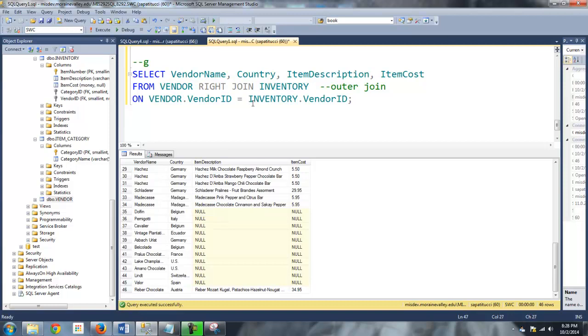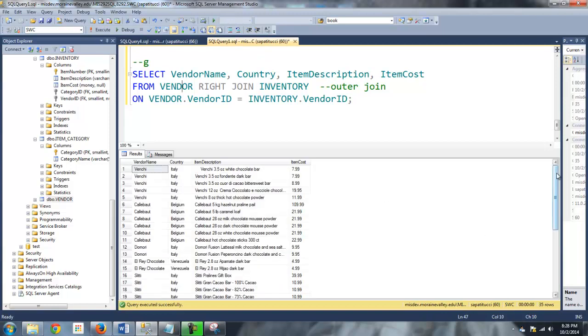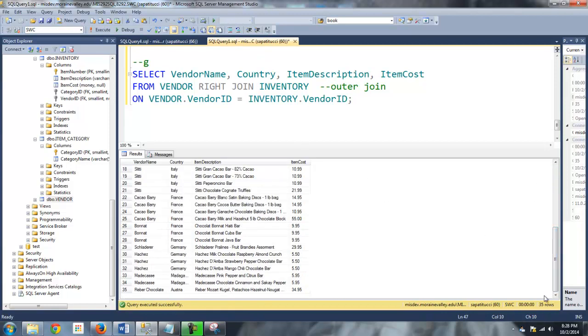Now this one doesn't make a difference, because I'm back to 35 rows. Every inventory product does have a vendor, so we didn't get anything extra there. We don't have any inventory items that don't have a match, so we just got everything that we were used to getting in this case. But that's basically an outer join: you're saying give me everything regardless of whether or not that record has a match.